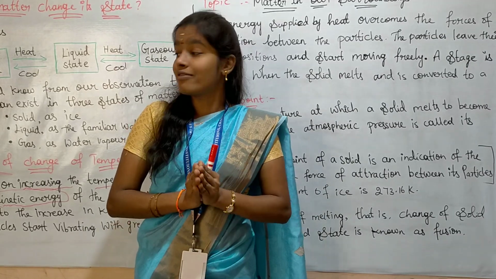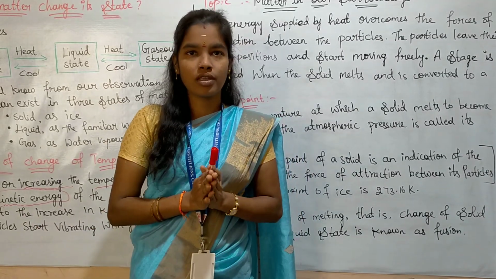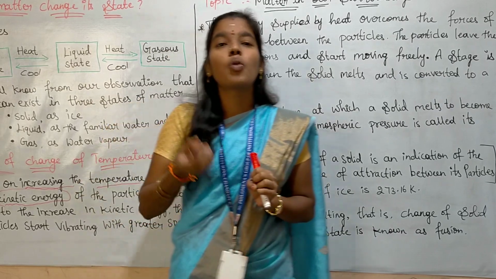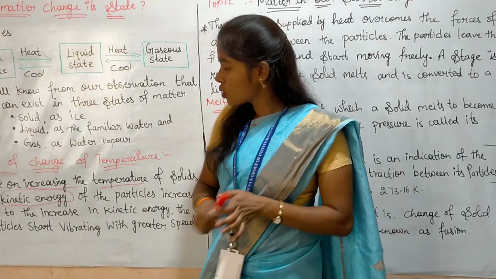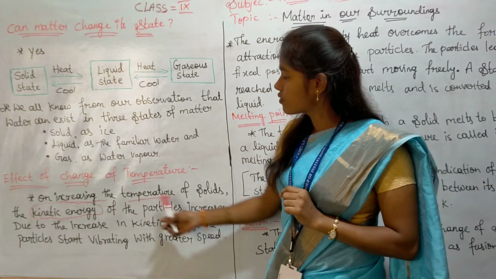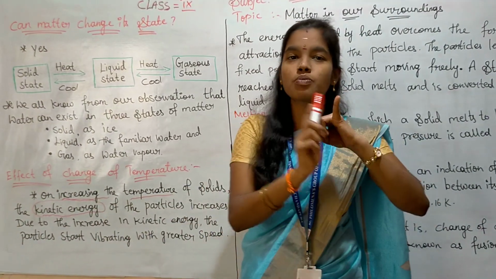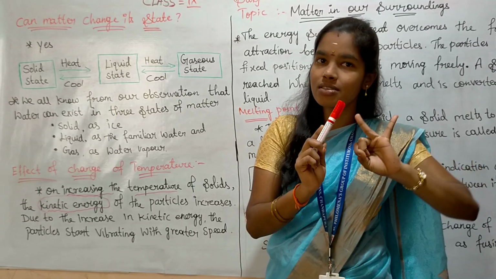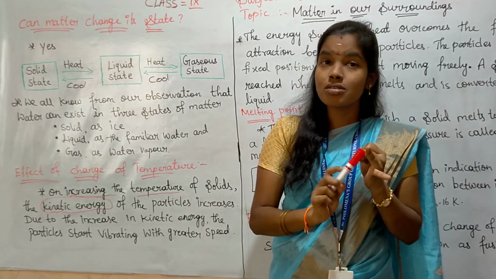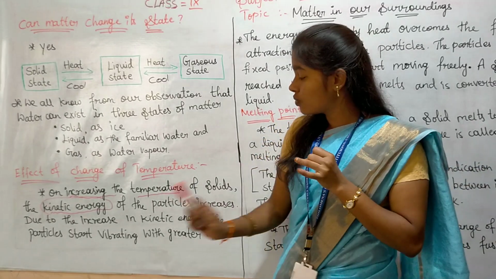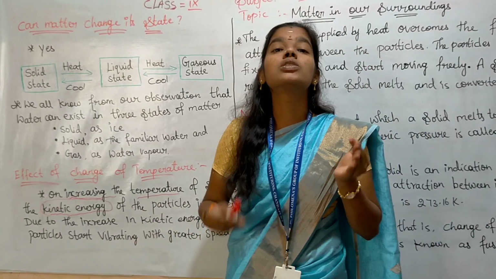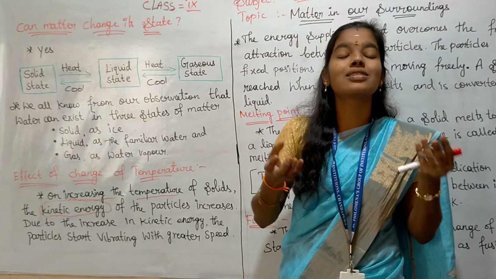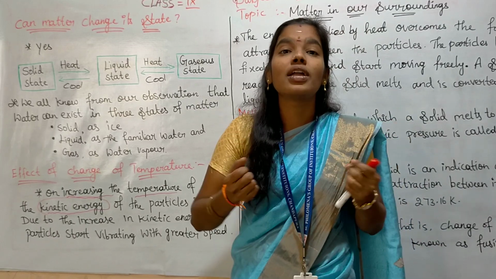Now we have taken the example of heating ice. On increasing the temperature of the solid, the kinetic energy increases. As soon as the kinetic energy increases, the particles start vibrating with greater speed.